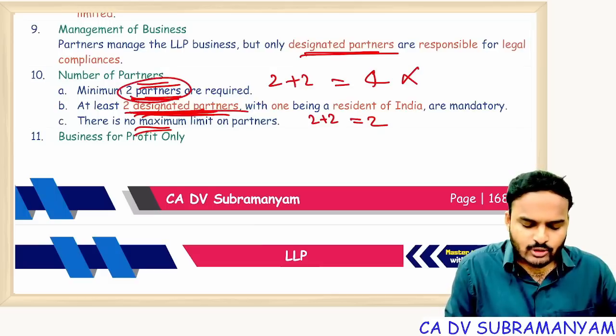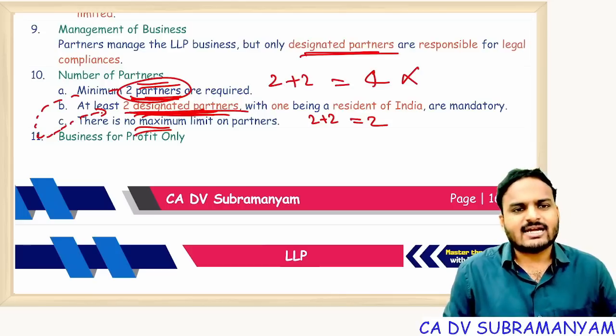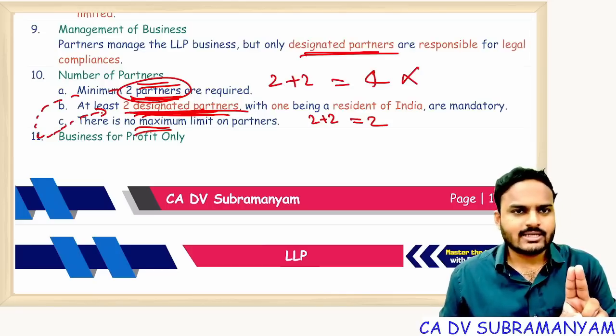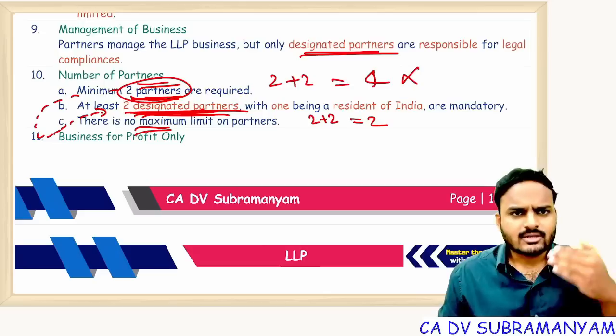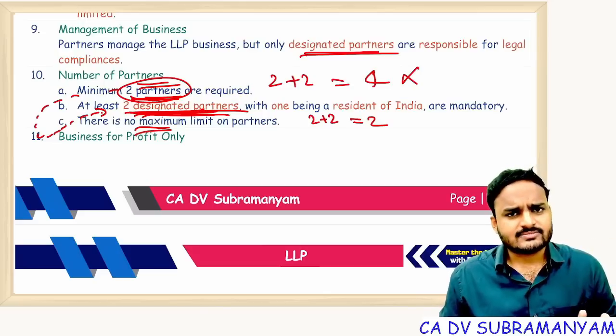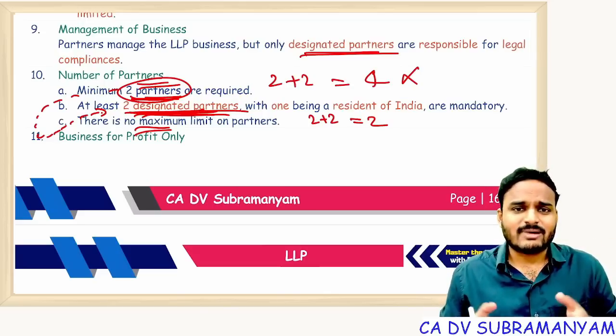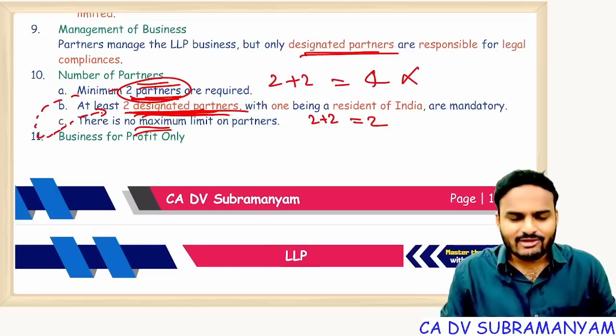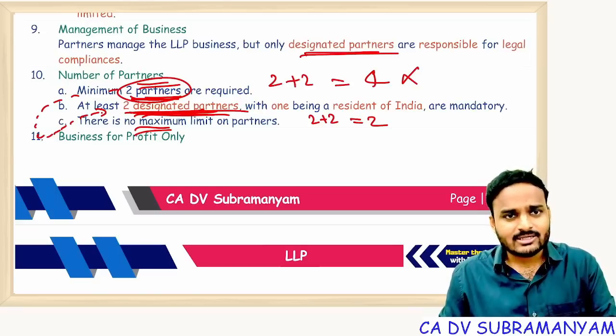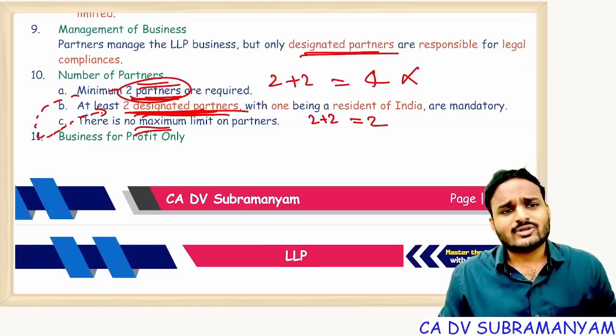If LLP is having only 2 partners, automatically those 2 partners become designated partners. That's it. So that's why I'm telling you 2 plus 2 is equal to 2 only here. So don't come to a conclusion that mathematics is wrong. Here the equation is 2 partners, 2 designated partners, both put together 2 partners only.